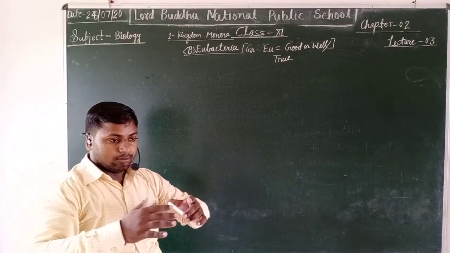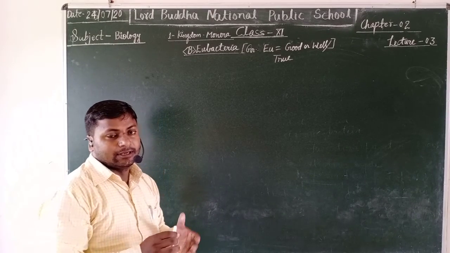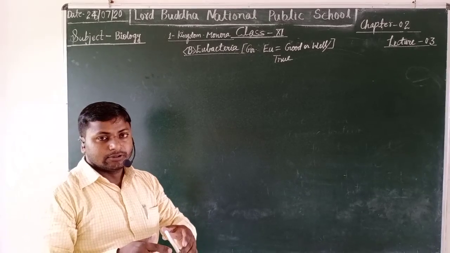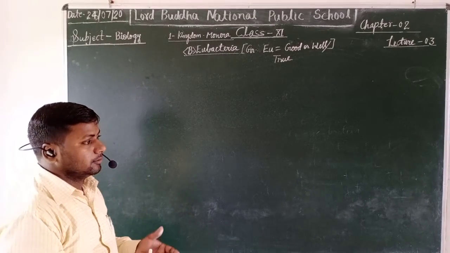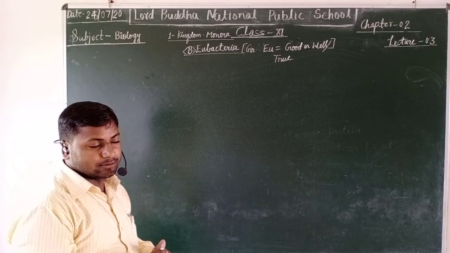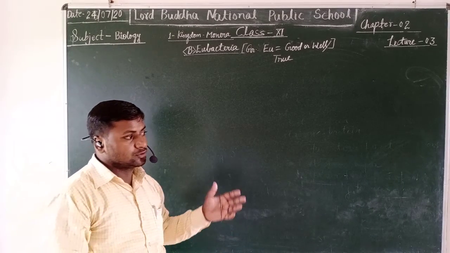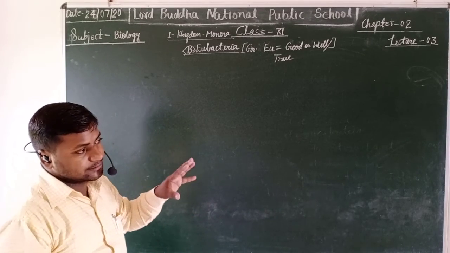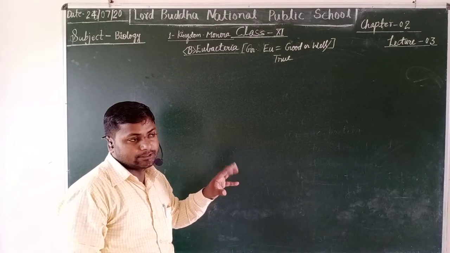The outermost protective layer is also known as capsule. It is similar to the plant cell due to presence of cell membrane and cell wall, and its inner wall consists of cell membrane.